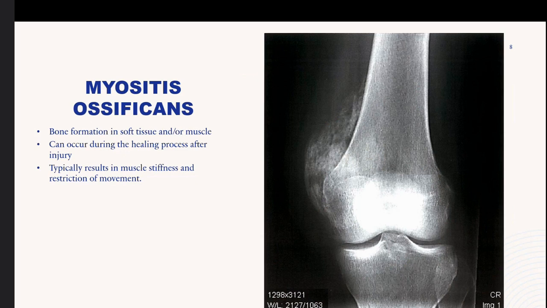I include this example of myositis ossificans just to show you that metaplasia can also occur in connective tissue. And so this disorder is basically characterized by bone formation in soft tissue and or muscle. Usually this is after some trauma or injury, and this occurs during the healing process after the injury. And obviously, because you have bone being formed where there would be soft tissue, you have muscle stiffness and restriction of movement. And in this X-ray, you can see it right here, this pathological bone formation occurring in the vastus medialis muscle.